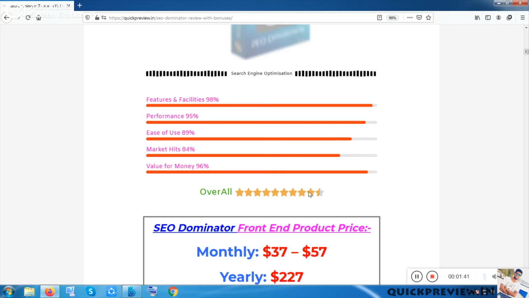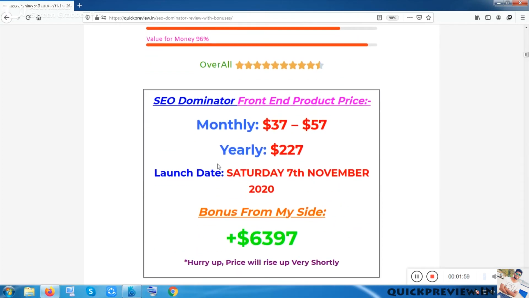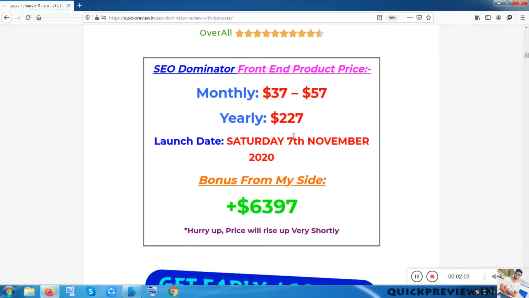Performance is also good, and ease of use is a little bit lower because this software is a little bit complicated, and value for money is really good because I have seen the demo very closely. And this is the monthly price, and the yearly price is $227, but you can also choose the monthly price.